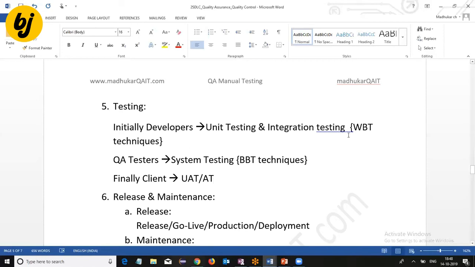When I explain white box testing and black box testing techniques, if you understand the difference, then it is easy for you to know why a separate testing team is required, even though the developers are doing the testing.